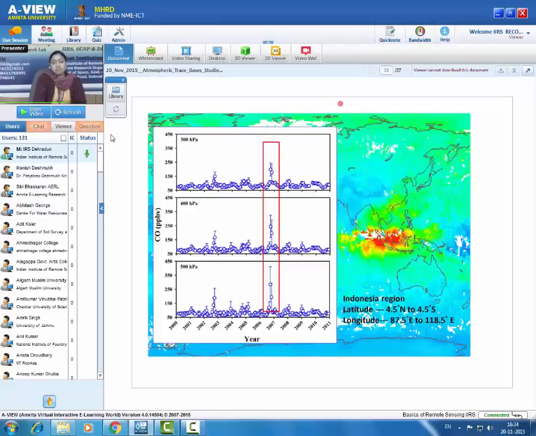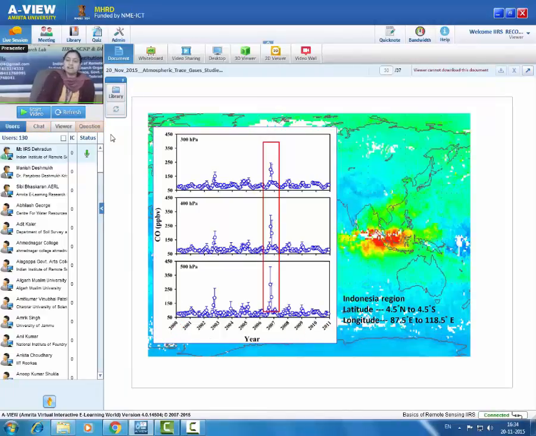For this, one extreme CO pollution event occurred over Indonesia during November 2006. The background picture shows a high level of carbon monoxide over this region. This is the Indonesian region. So for the analysis of this event, we have taken 10 years of MOPITT data, from 2000 to 2010.